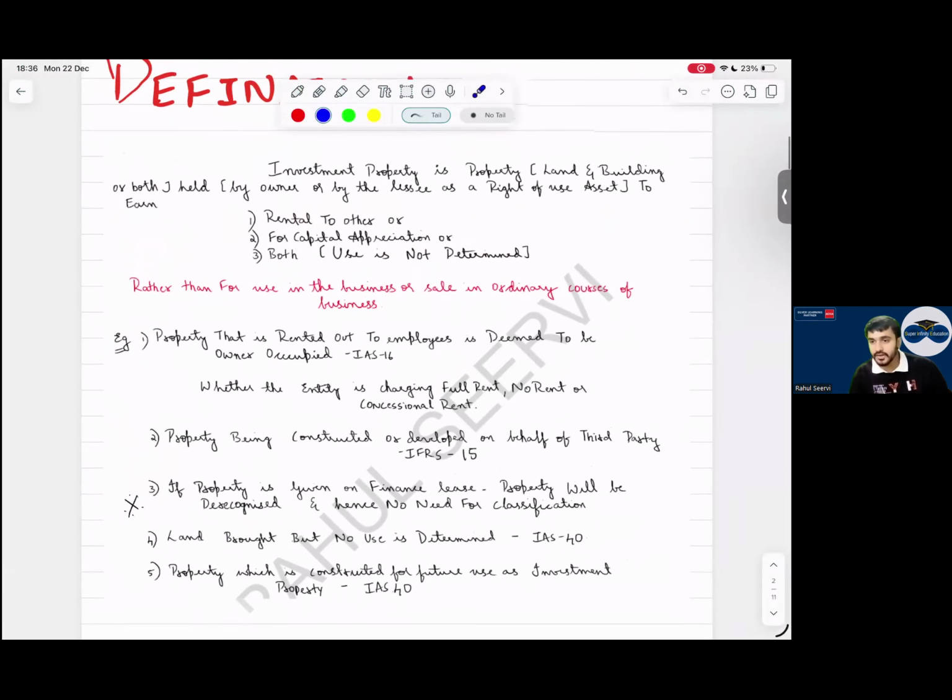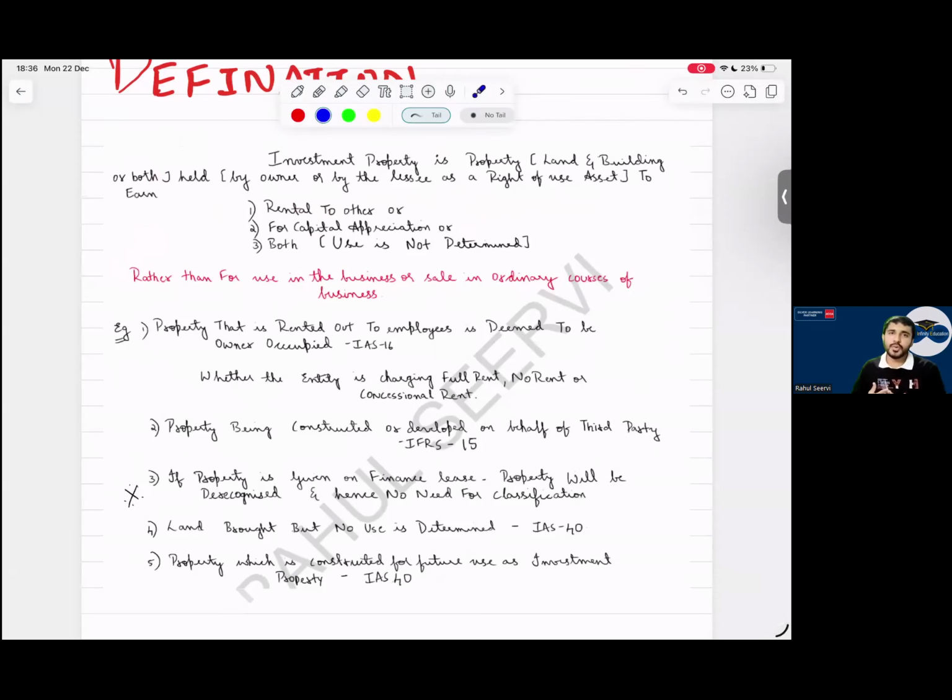Please think, when coming to ACCA, as mentioned, ACCA is not like your BCom exam where they will test your memory power or your writing speed. It is application, how you think, whether it's MCQ or a case scenario. So with this, the definition is done.